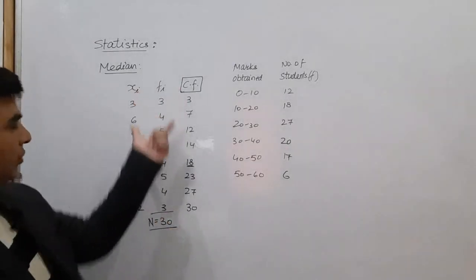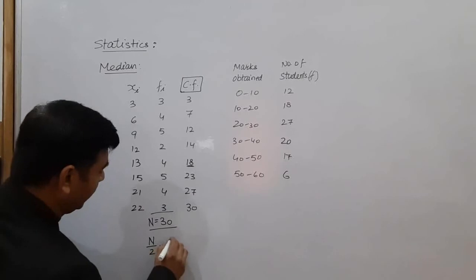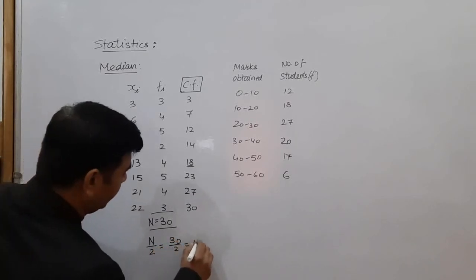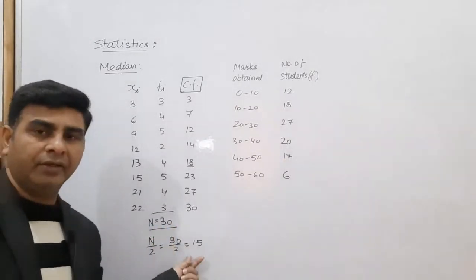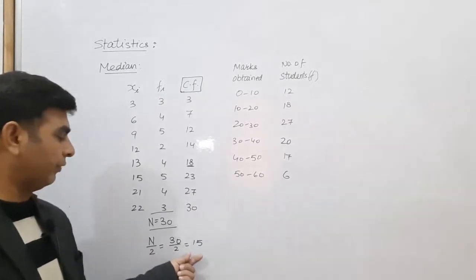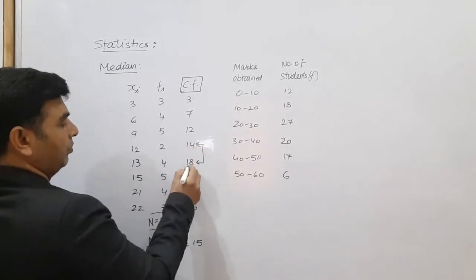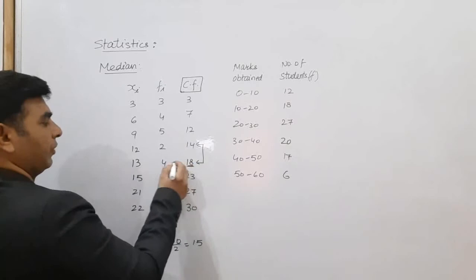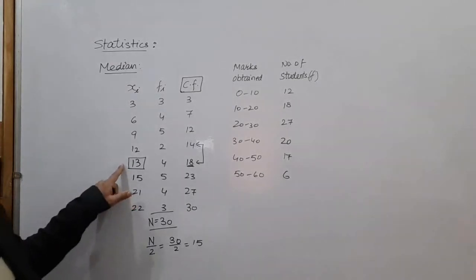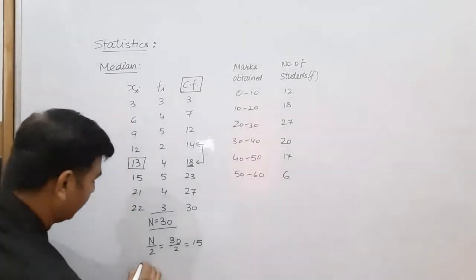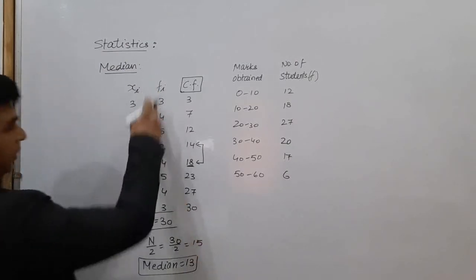To find the median for this given data, first of all we will find n by 2. n by 2 is 30 by 2, which is 15. Because the frequency sum is an even number, 30 upon 2 is 15, so we have to check the 15th and 16th observations, and both of these lie between 14 and 18. The xi in front of the maximum CF value gives the median of the given data. So the median for this given data is 13.